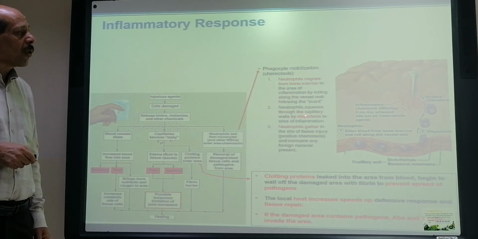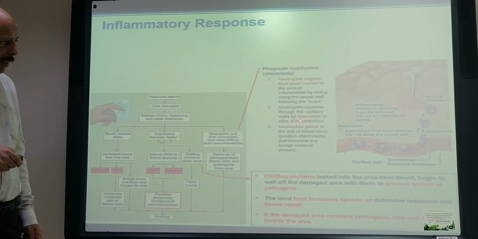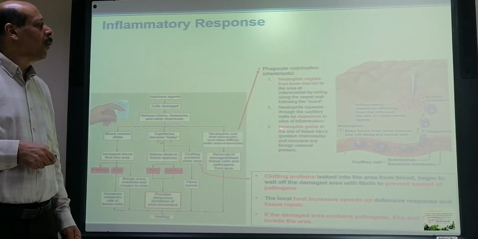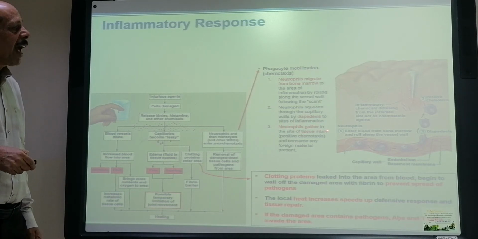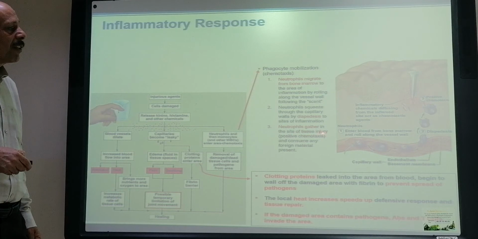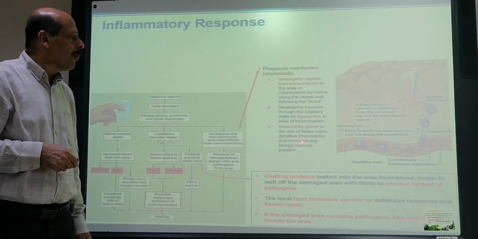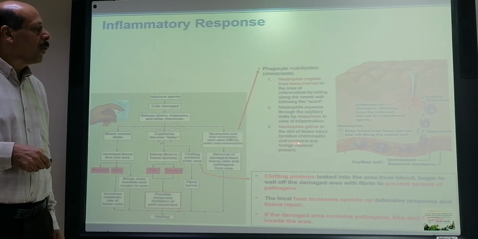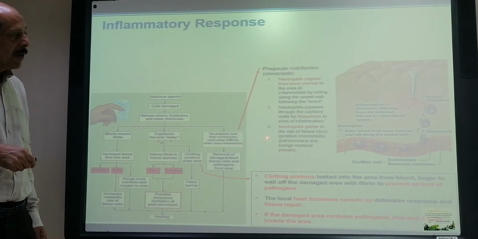Neutrophils squeeze through the capillary wall by diapedesis to sit at the site of the inflammation, and neutrophils gather at the site of the tissue injury by positive chemotaxis, and also consume any foreign material present there.